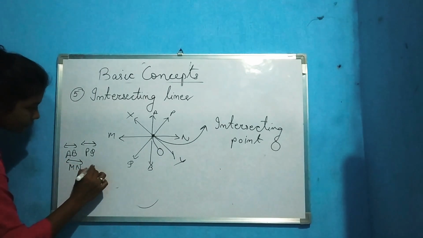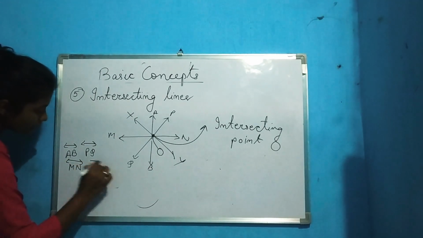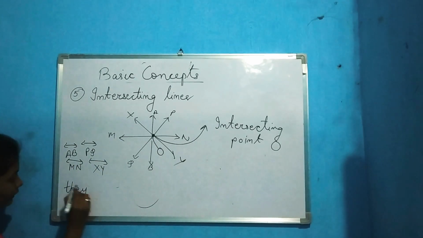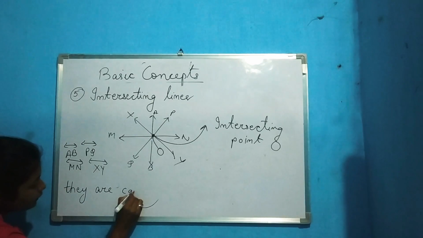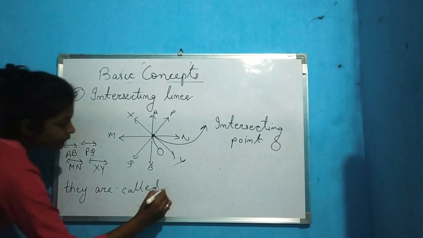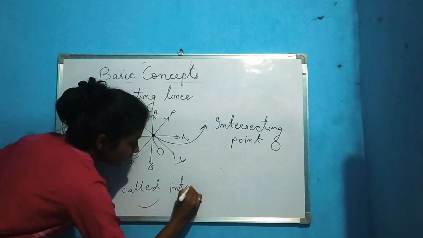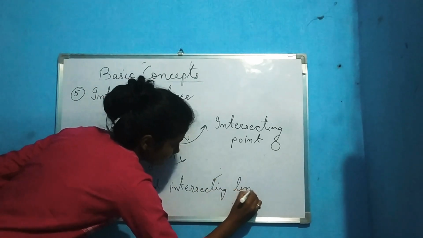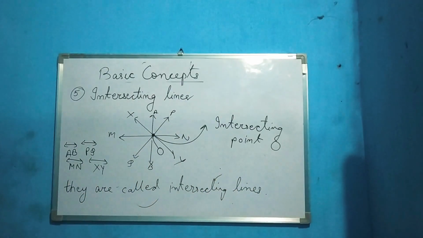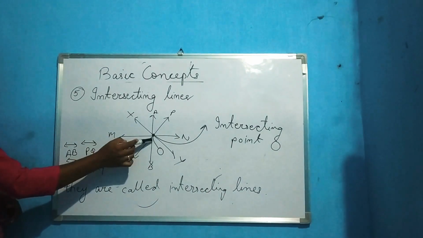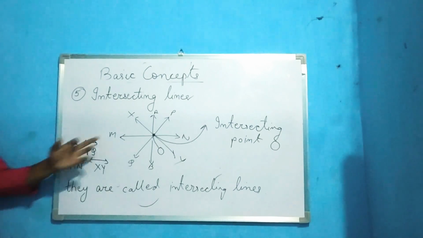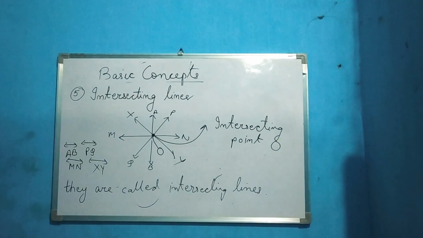They are called intersecting lines. And the point where they intersect, the point where these lines intersect is called the intersecting point.